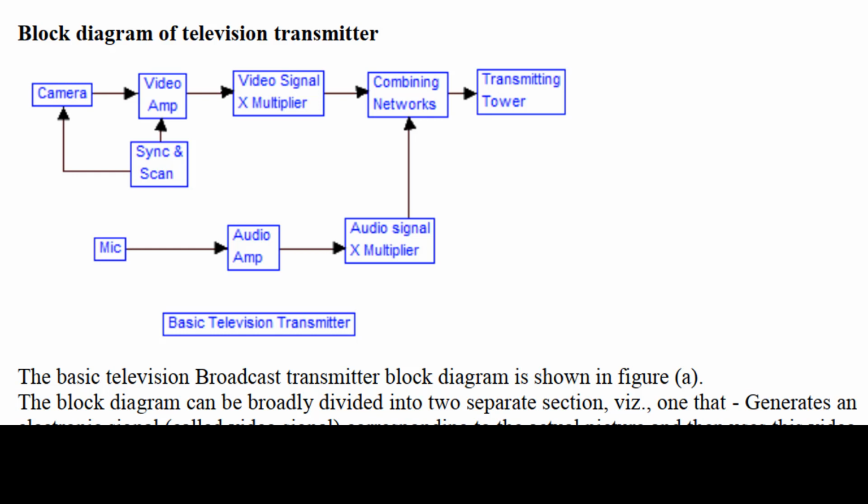At the same time, in parallel we are doing audio signal processing: audio amplifier, audio signal multiplier, which is given to the combining network. That is nothing but combining the video and audio signal. This is the process of the television transmitter.